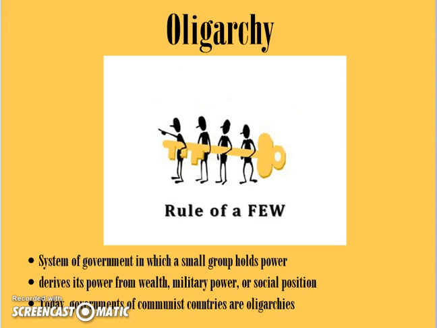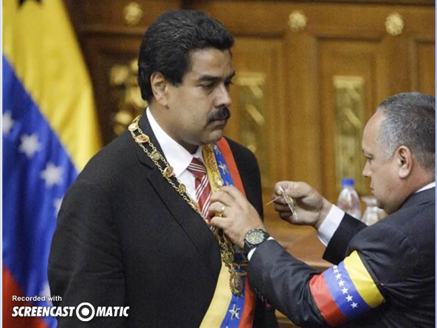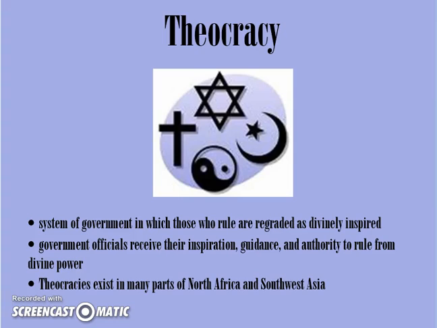Today, governments in communist countries are oligarchies. So, for example, China. These are the leaders who make the decisions in China. Here's another oligarchy. In Russia as well. So this is Putin.